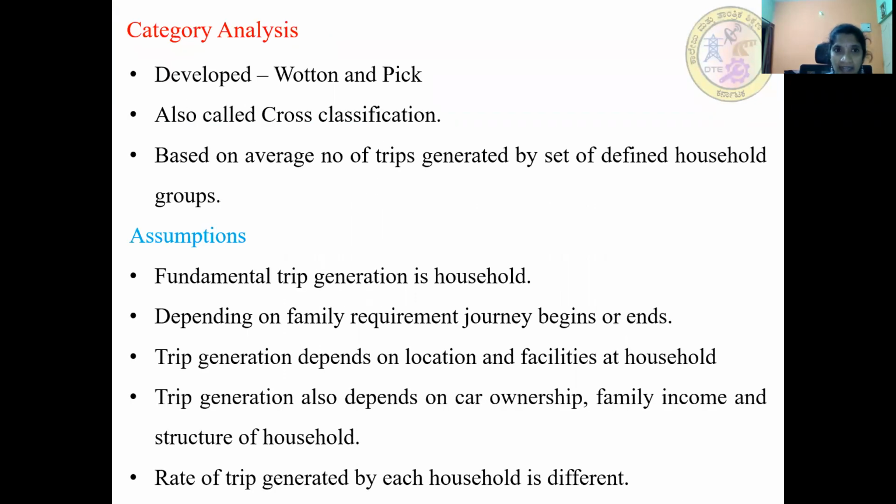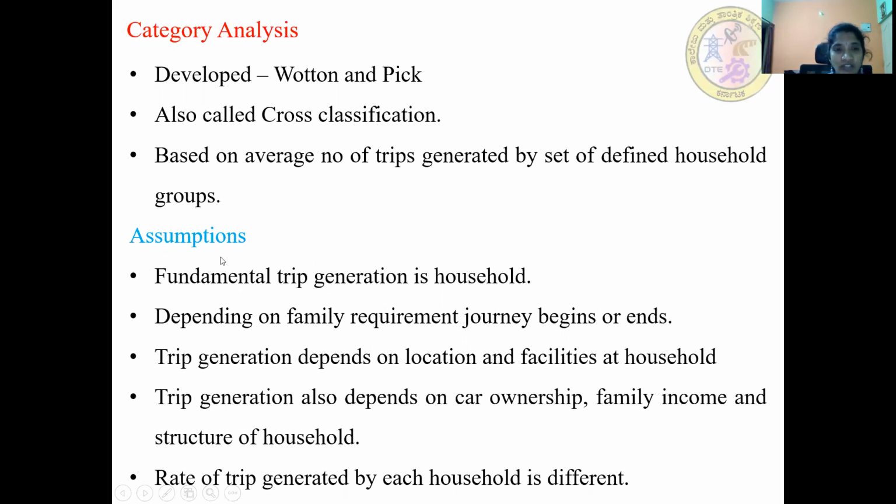So, what is category analysis? It was developed by Wharton and Pick, and it is also called cross classification. It is mainly based on the average number of trips generated by a set of defined household groups.